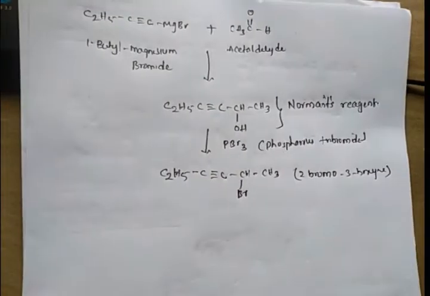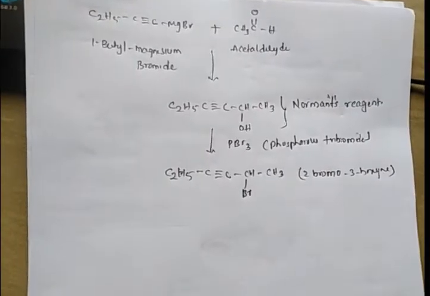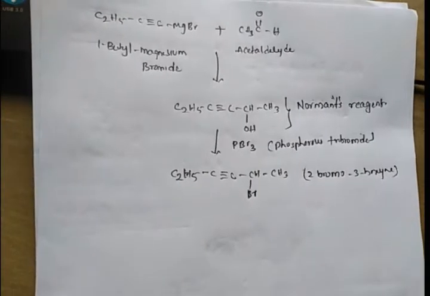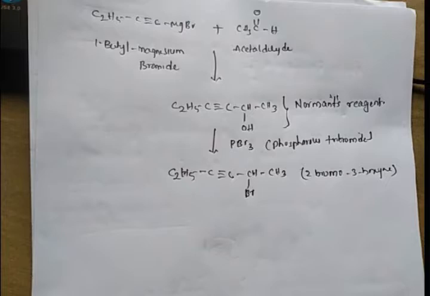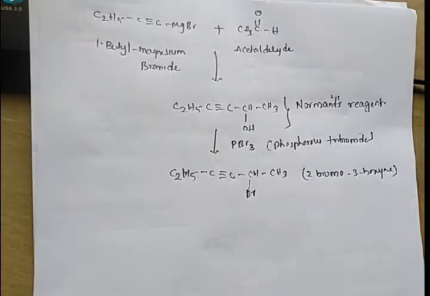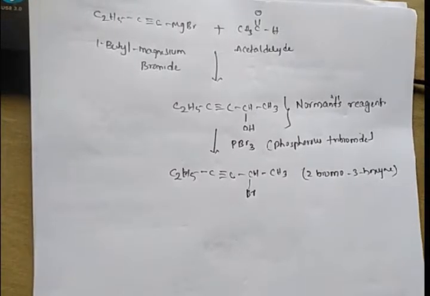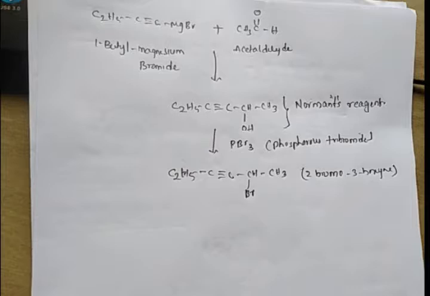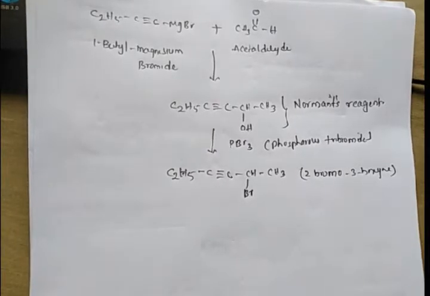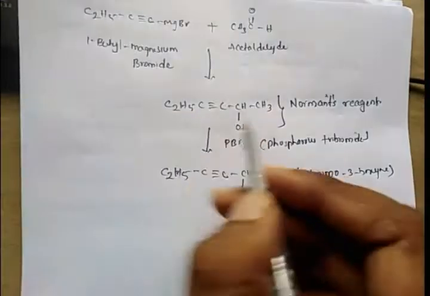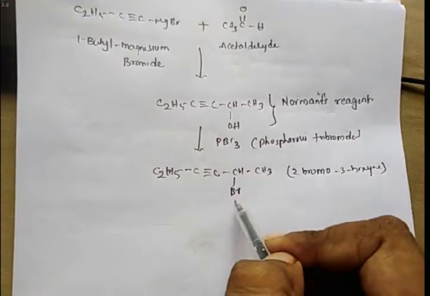Okay, so for the synthesis of dialkylated malonyl ester, you have to take 1-butyl magnesium bromide as a starting material. It is treated with acetaldehyde, and we will get an organic reagent called Normant's reagent. This Normant's reagent is brominated with phosphorus tribromide, and we will get 2-bromo-3-hexene, such that this OH group is replaced with bromine.